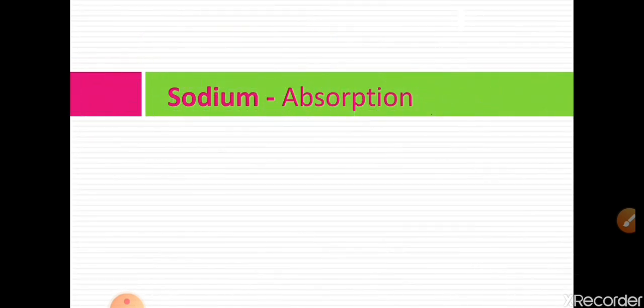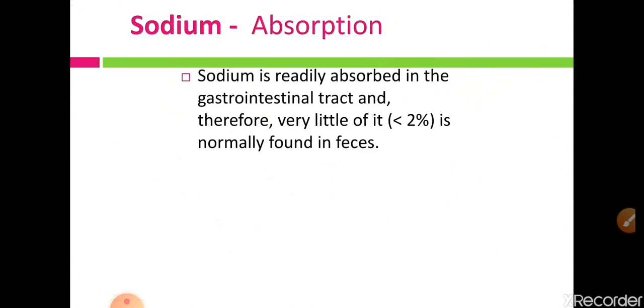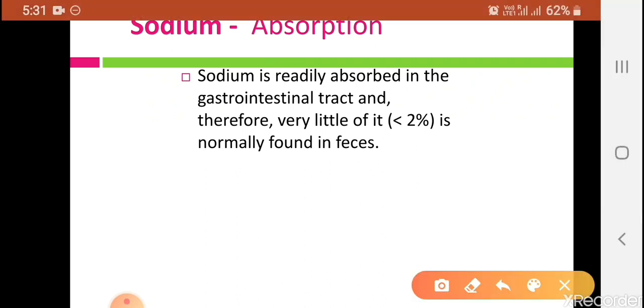Now let us see the absorption of sodium. Sodium is readily absorbed in the gastrointestinal tract. Here the word is very important, that is readily, that means very easily or without any help.